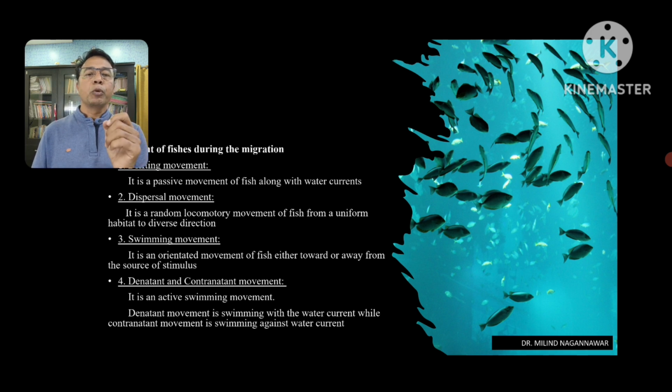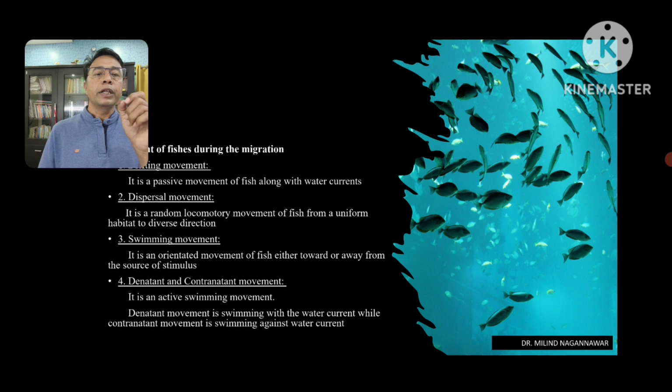The other ones are the denatant and the contranatant movements, which are active swimming movements. Denatant movement is swimming with the water current, while a contranatant movement is swimming against the water current. Is it clear? The denatant and contranatant are the active swimming, whereas the drifting is a passive swimming.